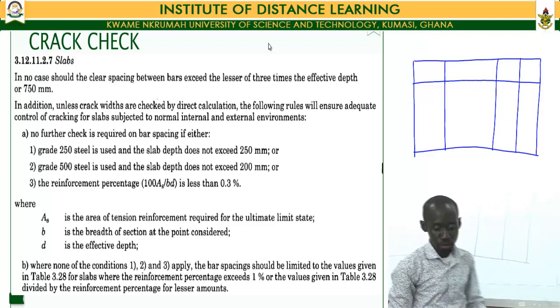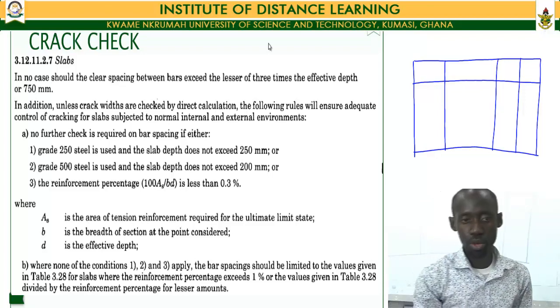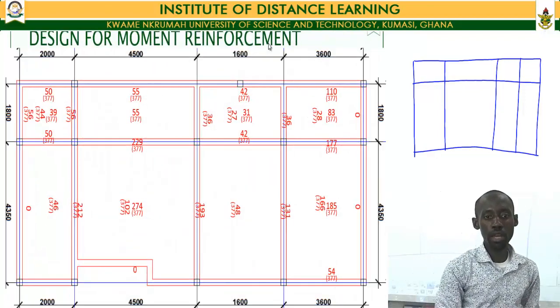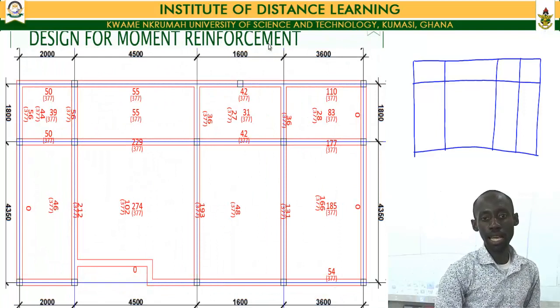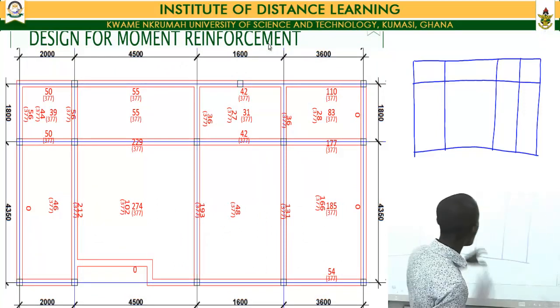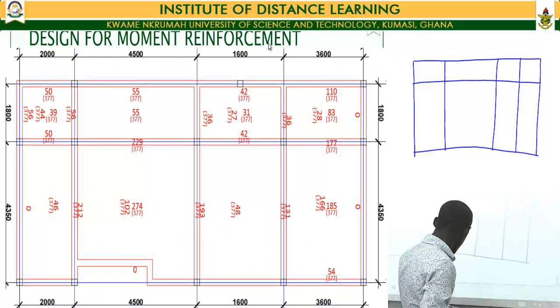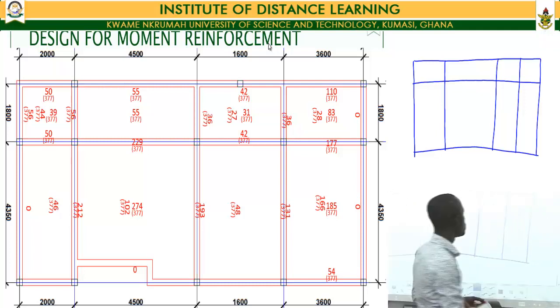So then, taking this as a sketch of the panels we designed for, we now go back to the area of reinforcement that we calculated earlier on, and we provide the reinforcement in graphical terms.